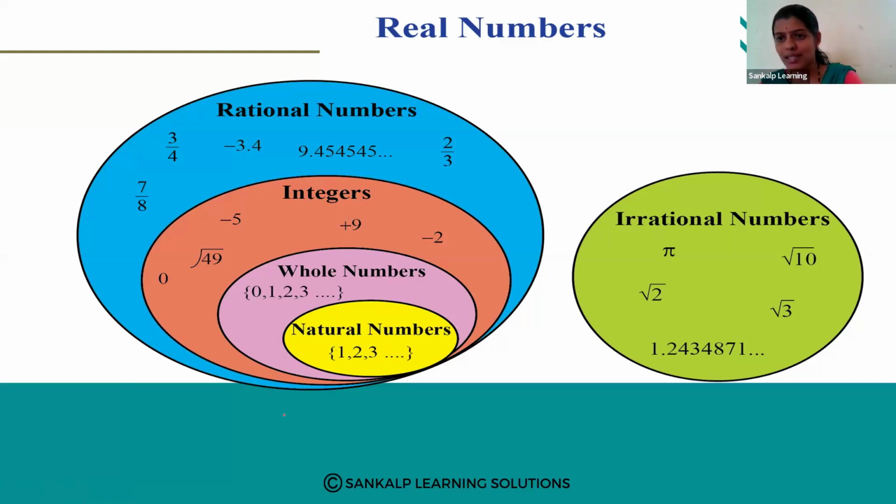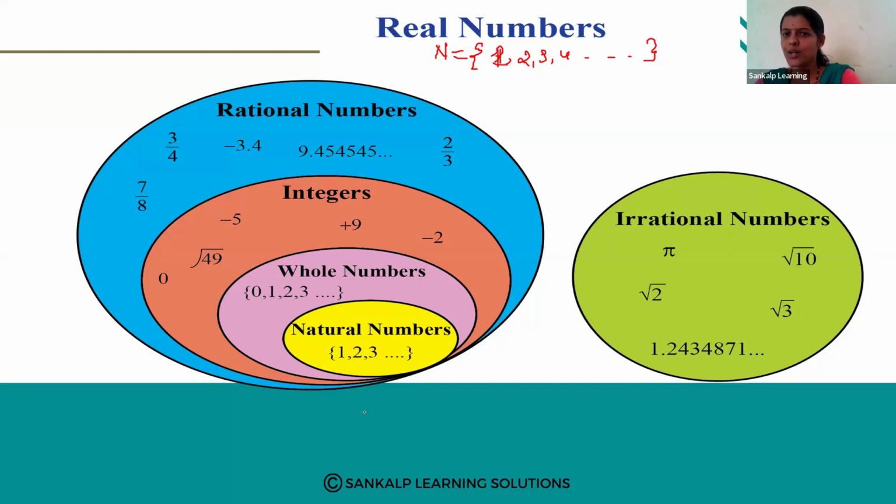So what are natural numbers? Whatever you count, those numbers we call natural numbers. And natural numbers are always denoted by the letter N, capital N: 1, 2, 3, 4, and so on up to infinity. We don't know where it ends. Okay, next comes whole numbers.